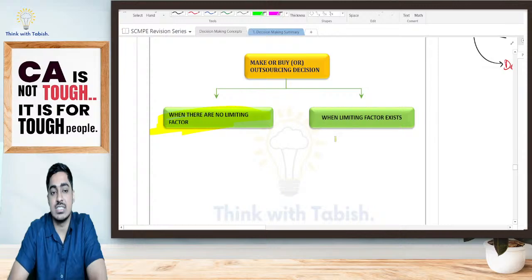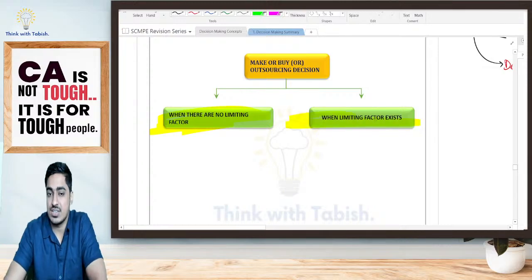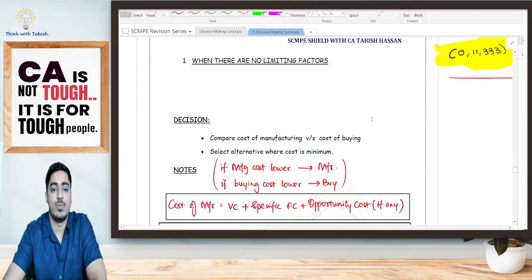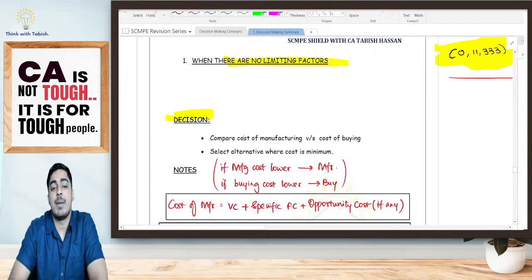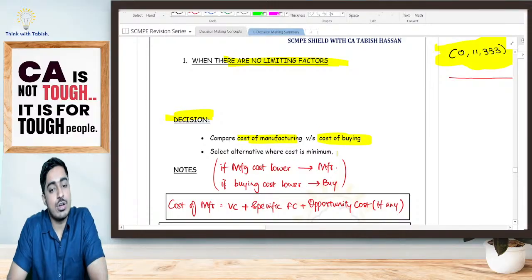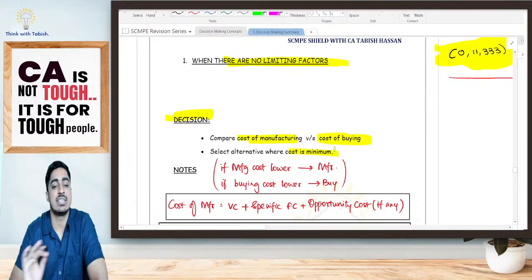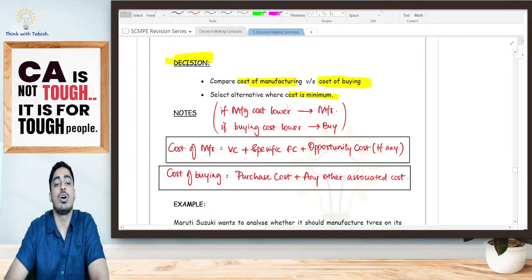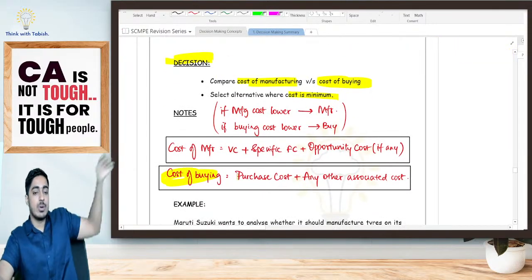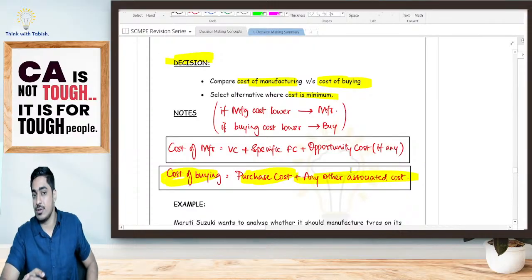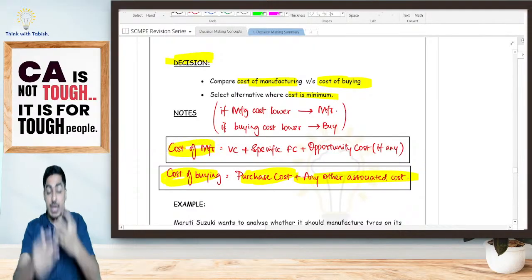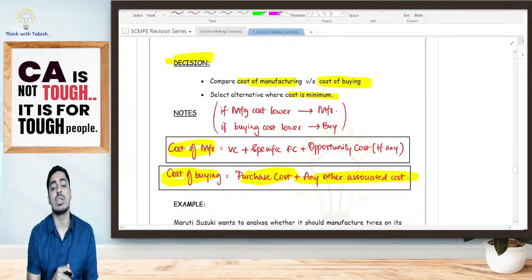Either you are taking a decision when there is no limiting factor, or you are taking a decision when there is limiting factor. Now, when you are having no limiting factor, how do you take a decision? Compare your cost of manufacturing and your cost of buying. Wherever the relevant cost is less, select that. Now what all is there in your cost of buying? You are buying from Apollo, you'll be having your purchase cost plus any other associated cost. If you are manufacturing on your own, what all is going to be your relevant cost, students?